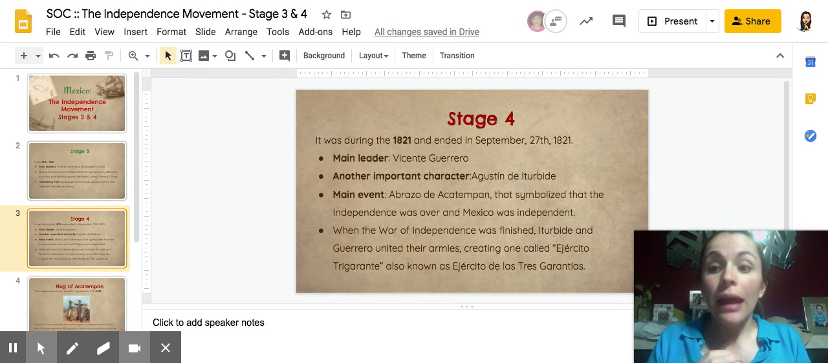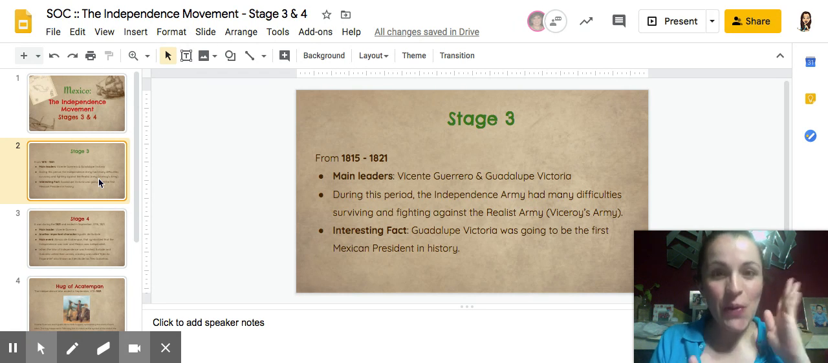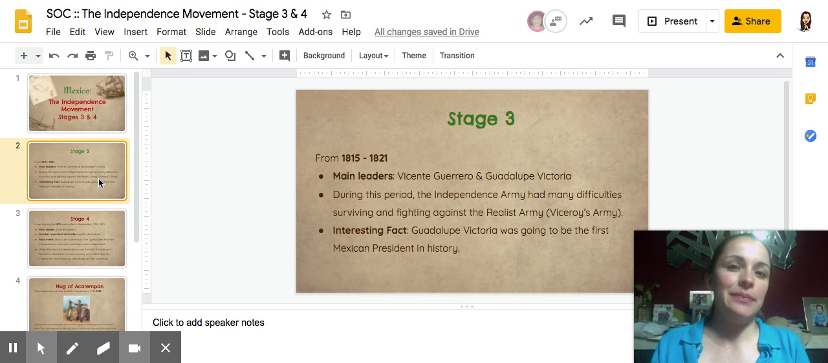An important random fact is that later on, after independence was achieved, Guadalupe Victoria became the first president of Mexico from 1824 to 1829.